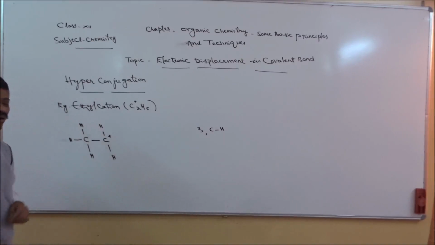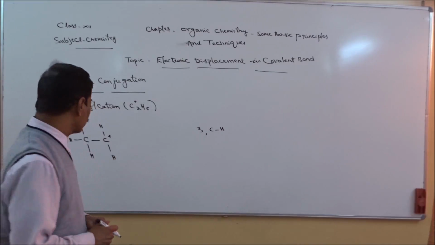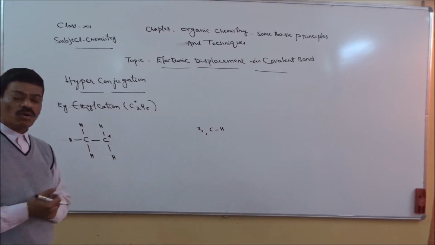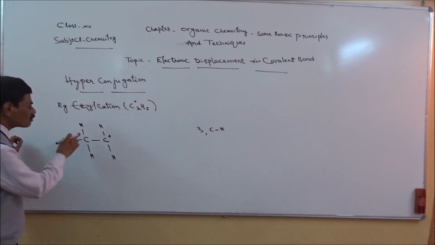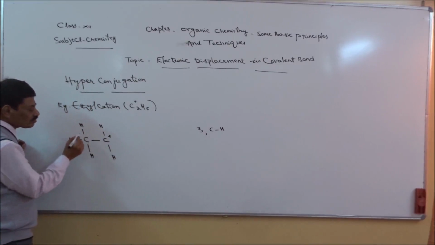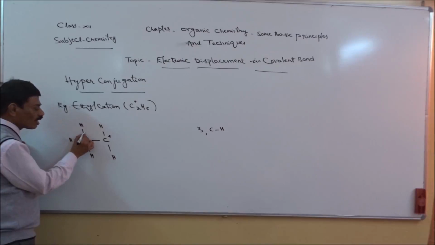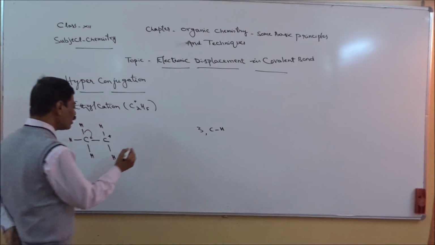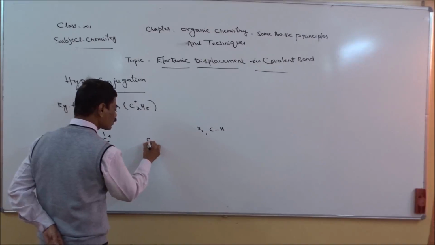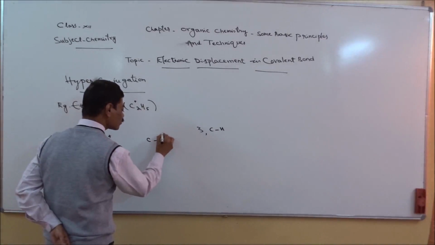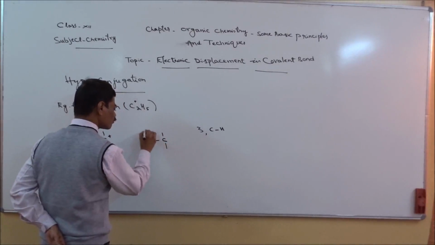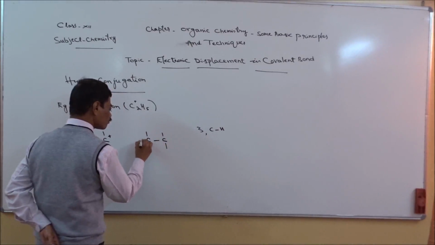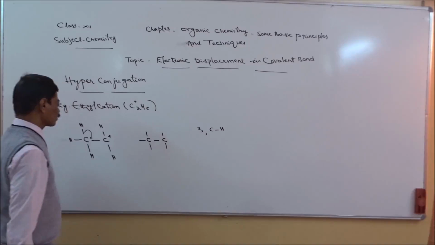So any bond can be delocalized. For example, if this bond, imagine, gets delocalized, as a result, we will get a different structure which looks like this. Right?